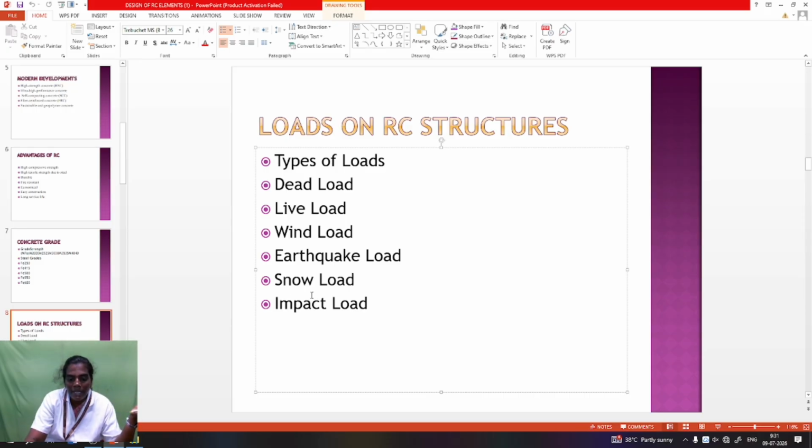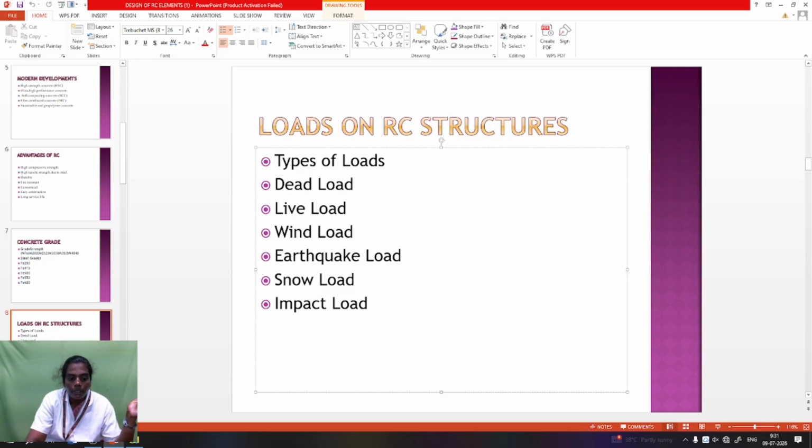The snow load and impact load are the loads acting on the RC structure. Commonly, it is taken from dead load, live load, and wind load. For a normal residential building, you consider these three types of loading, after the floor finishing is all calculated.